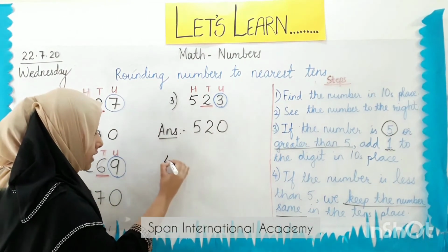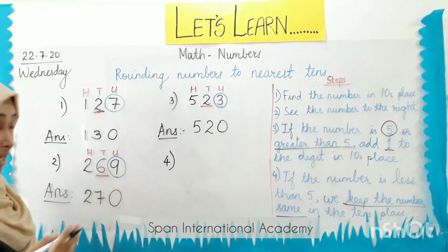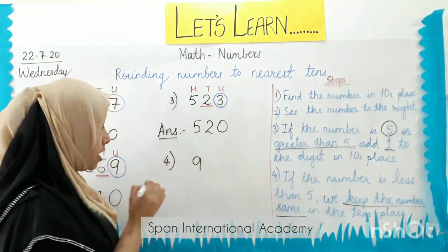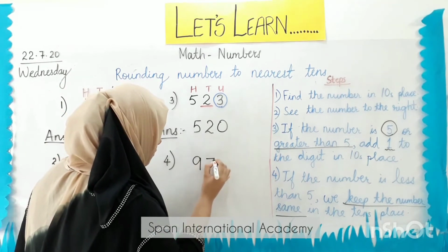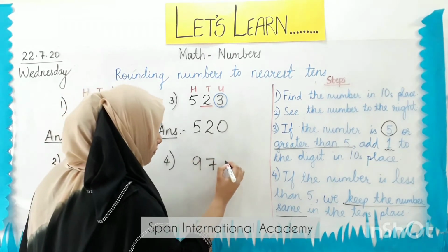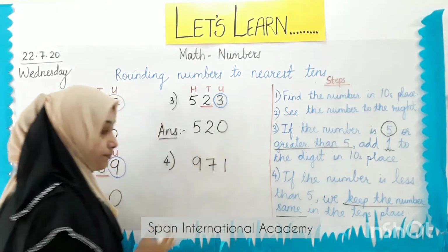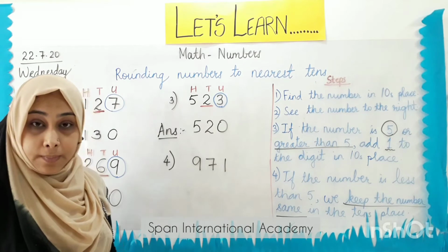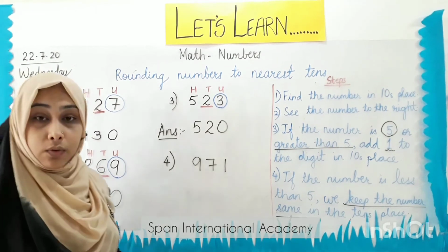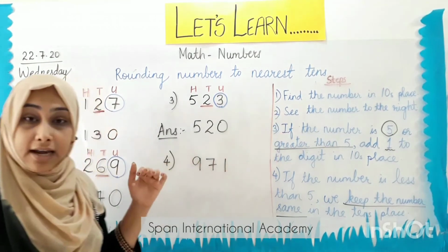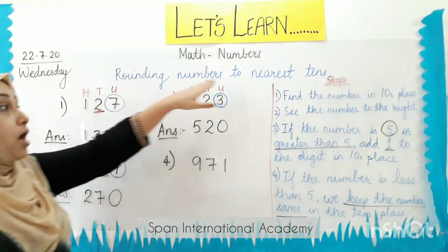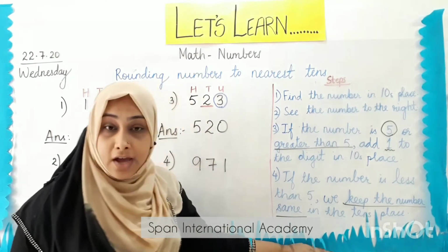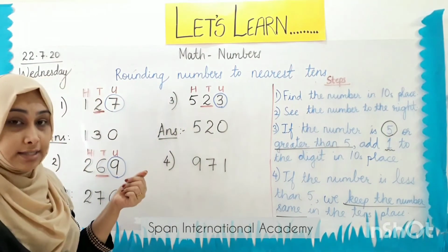Let's see one more example, students. Let's take the number 971. What will we do? We have to follow the steps again. Remember, when you are rounding the numbers, you have to follow these steps very carefully to get the correct answer.